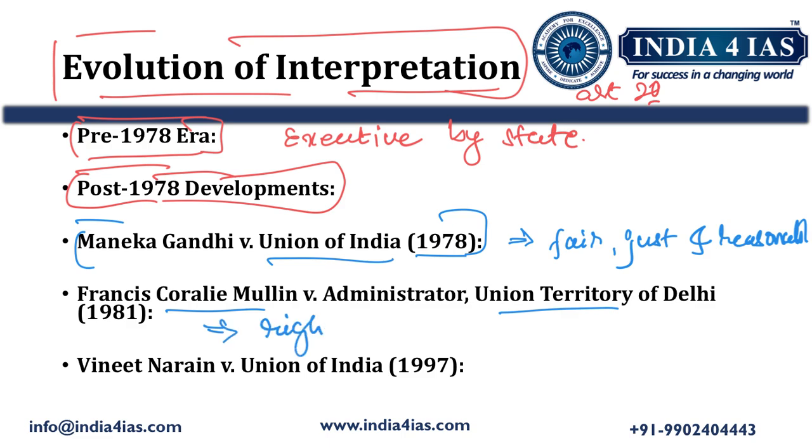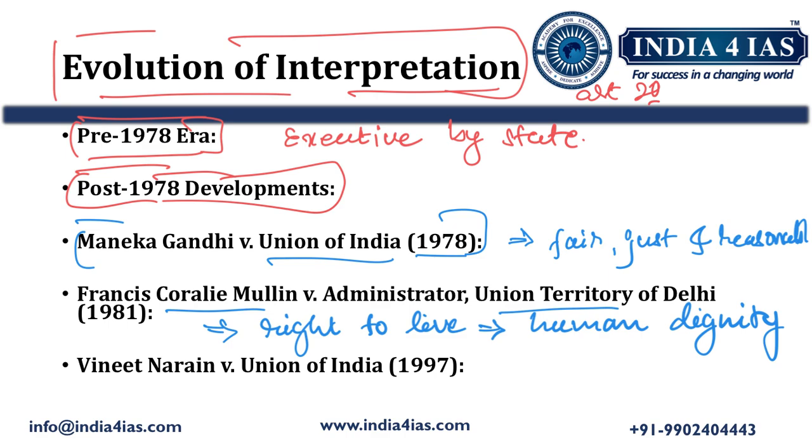Right to live with human dignity. So this is very important, human dignity. So right to life does not mean just animal existence. So a person has human dignity. So this Article 21 also encompasses human dignity.